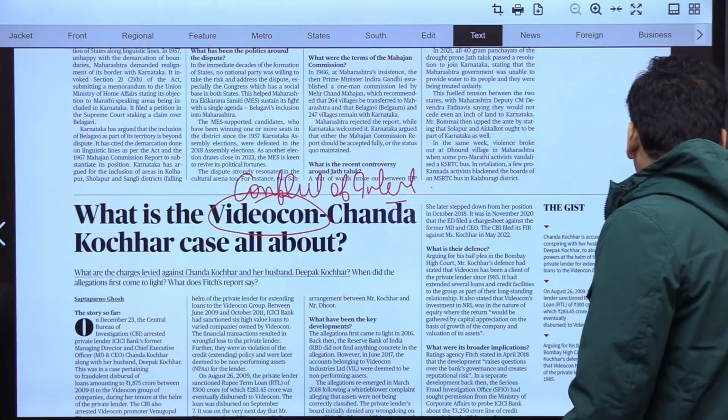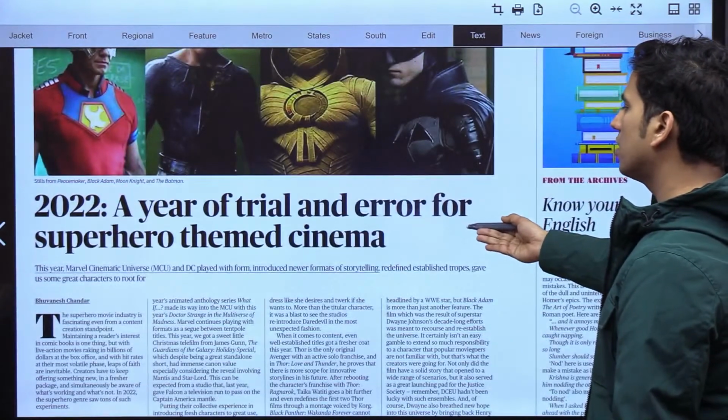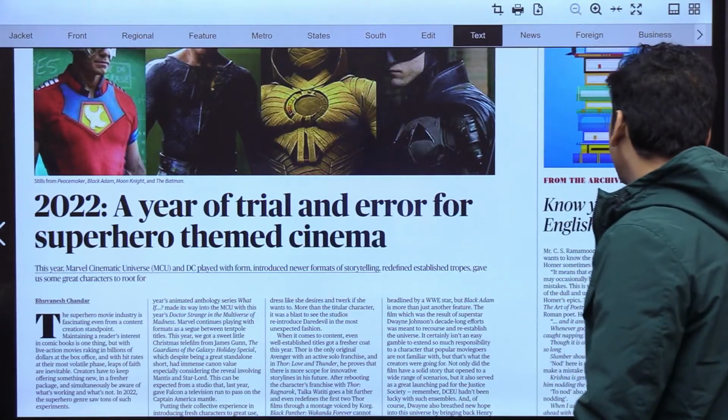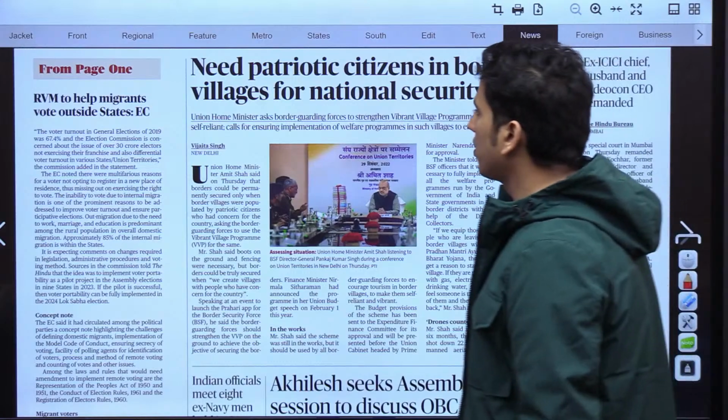Okay, moving to the next part. A 2022 year of trial and error for superhero. We need not discuss this thing, right? Okay, now this is very important.